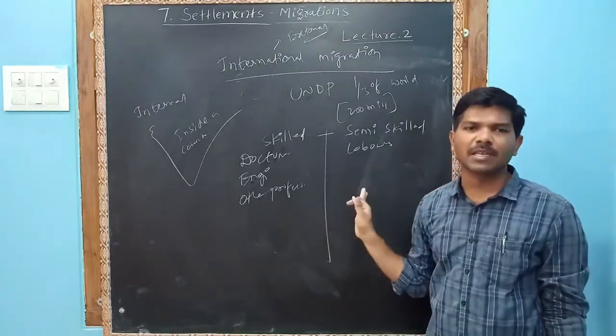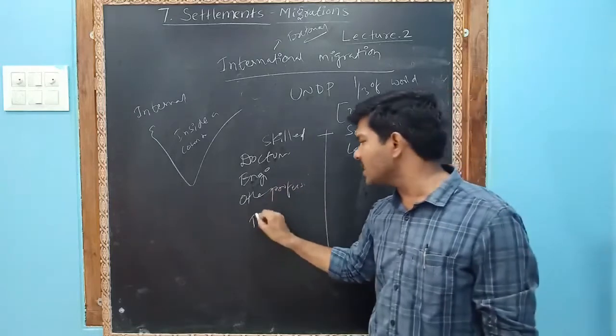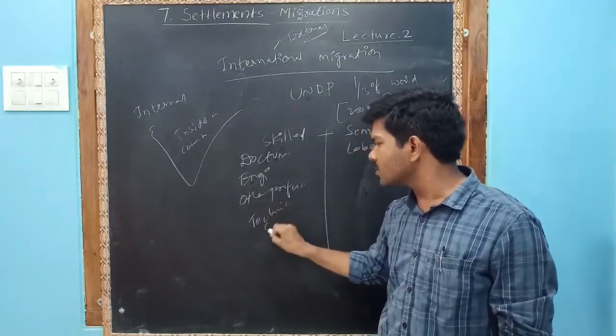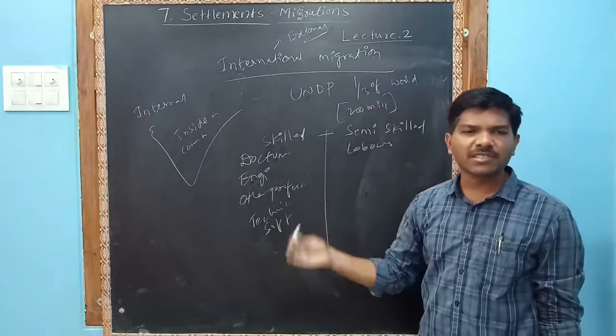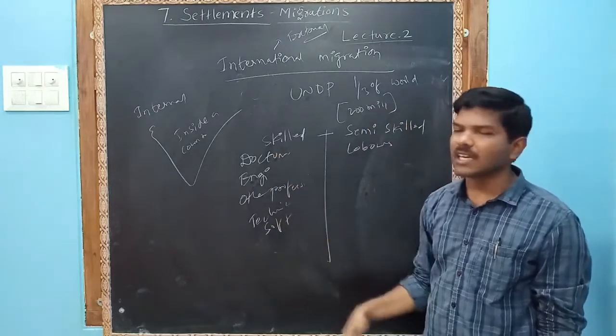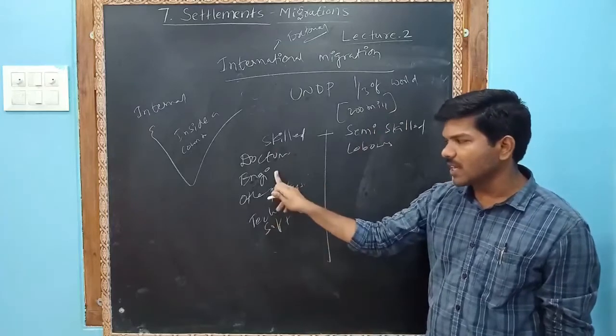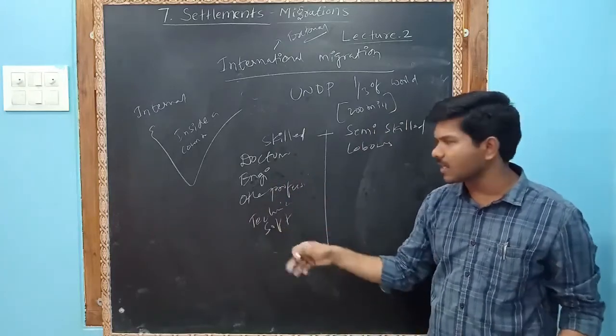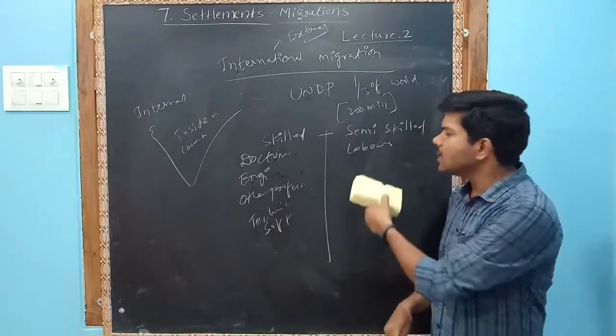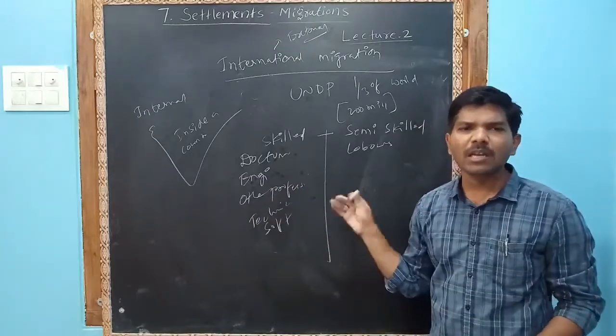And skilled are technical, for example software engineers and professionals. Doctors, engineers, software engineers, civil engineers, other professionals, technical, non-technical professionals. These people are laborers, only labor work.